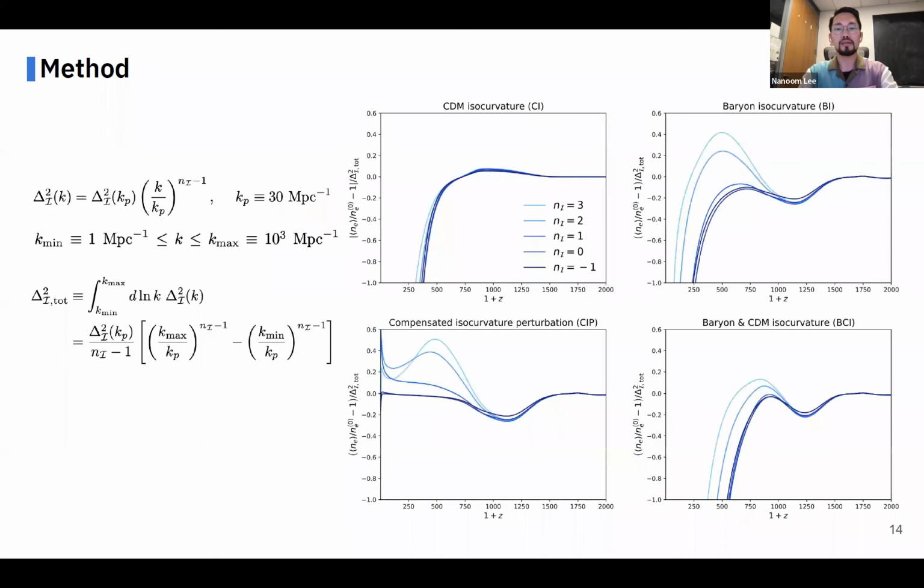And here I'm plotting the resulting fractional contribution to the average free electron abundance due to the small-scale baryon perturbations per unit total power, with several spectral indices for a power law initial power spectrum. As can be seen here, the different initial conditions of the small-scale baryon perturbations have different impacts on free electron abundance.